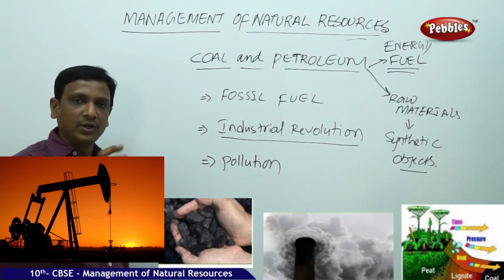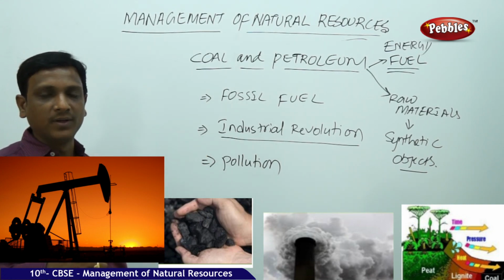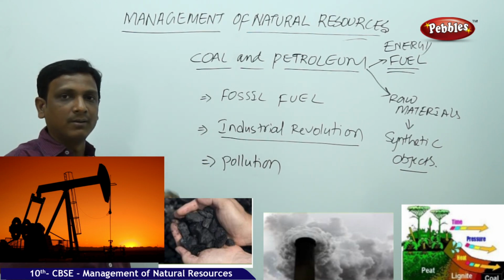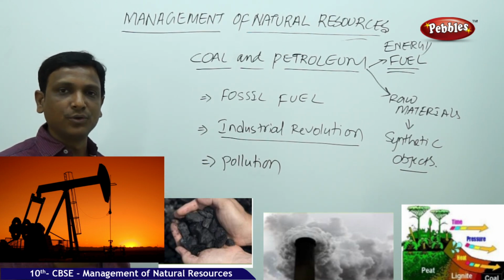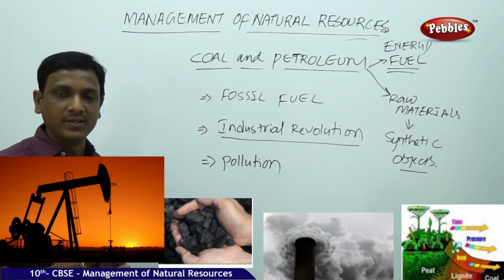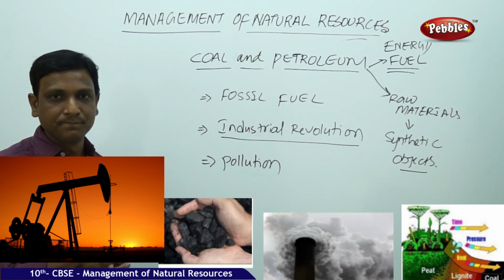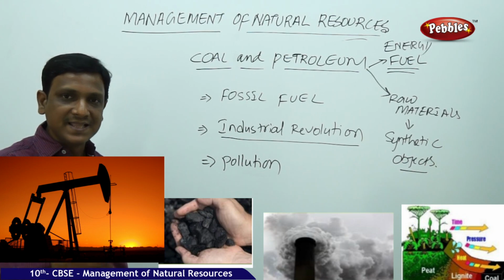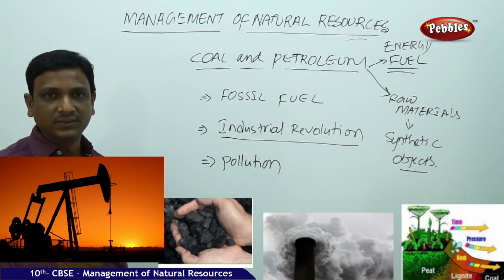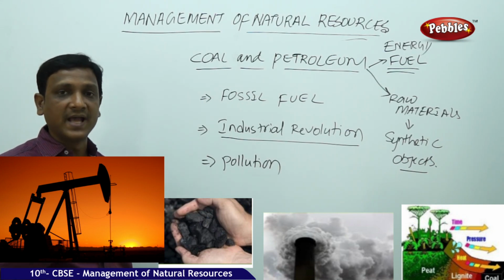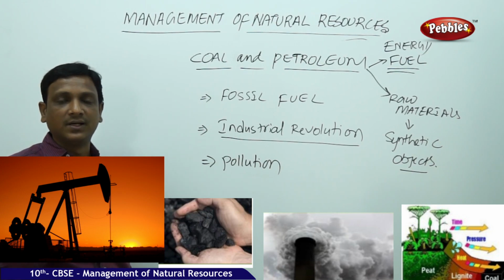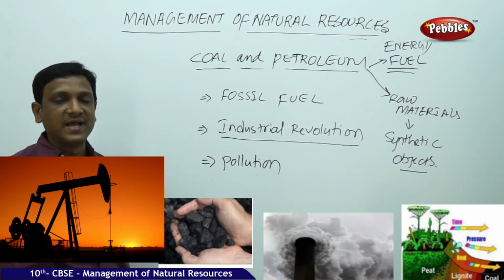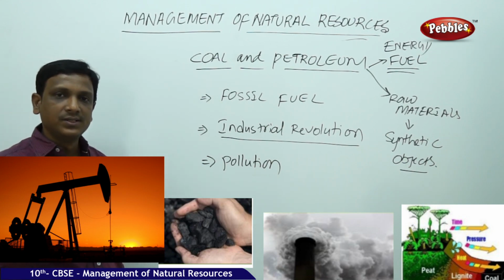So here the problem is not only the exhaustion of these resources, another problem is that when these resources are burnt to get energy, when petrol is burnt, diesel is burnt, other materials are burnt, they release so many poisonous gases. As these are carbon compounds which contain carbon, hydrogen, oxygen and sometimes nitrogen, these gases are released into the atmosphere. The coal may contain sulfur which is released into the atmosphere as sulfur oxides, which react with rainwater and form acid rain. Nitrogen reacts with oxygen and forms nitrogen oxides, which react with rainwater and may form acid rain. So they may pollute the air.